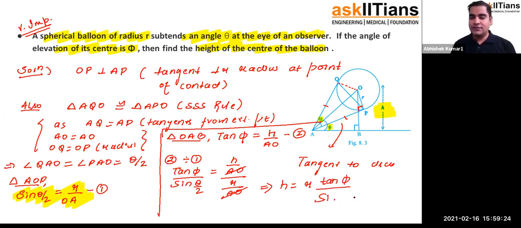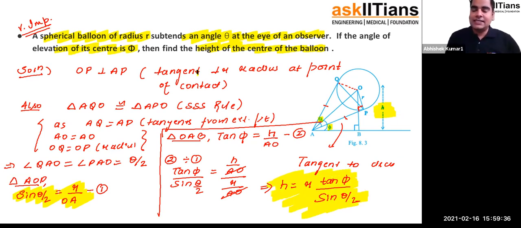Now you can see this value of h which we got is in terms of what has been provided to us in the problem. It does not include any additional value which is not a part of this problem. This is something you have to keep in mind. Or in any case, let's say you are introducing an unknown term from your side, then you have to make sure that in your final result it gets eliminated.